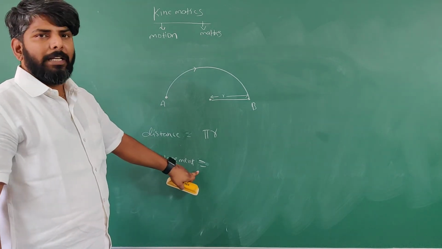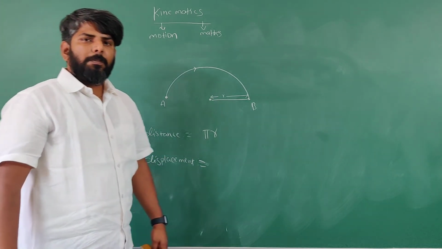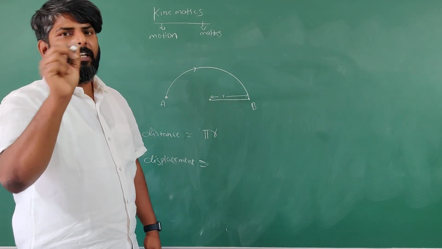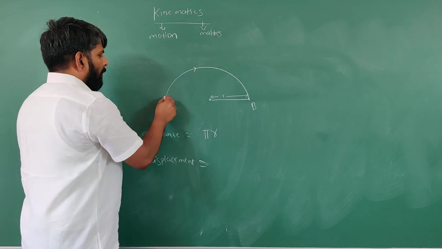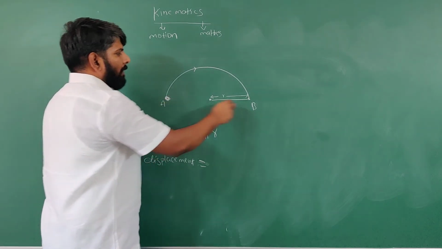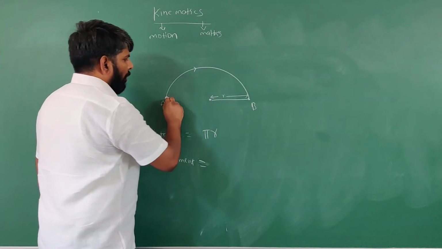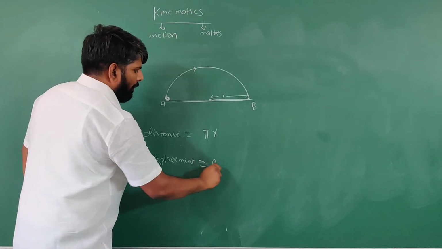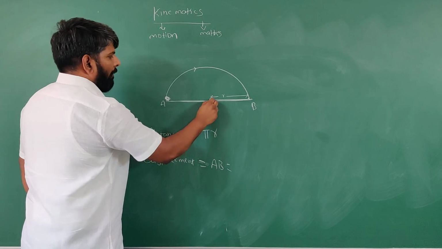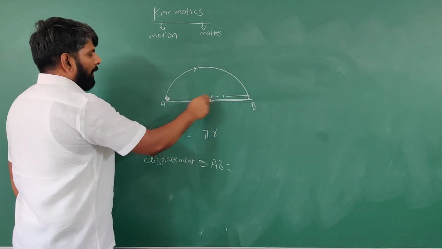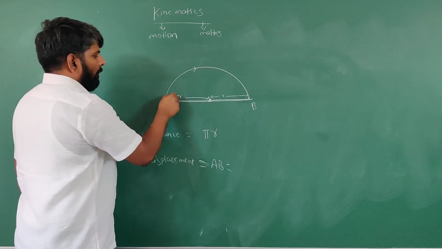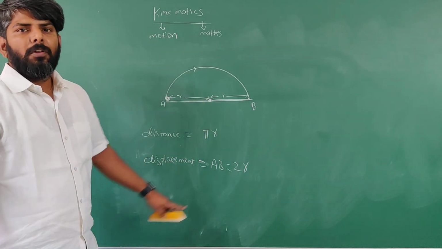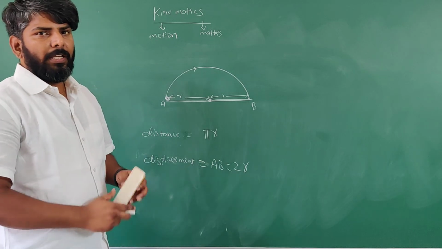In this case, displacement. What is the statement of displacement? Shortest distance between initial and final position. So in this case, what is the initial position? A. What is the final position? B. So shortest distance means AB. From here to here, R. Automatically from here to here, R. Then what is the total? 2R. So observe here, students.